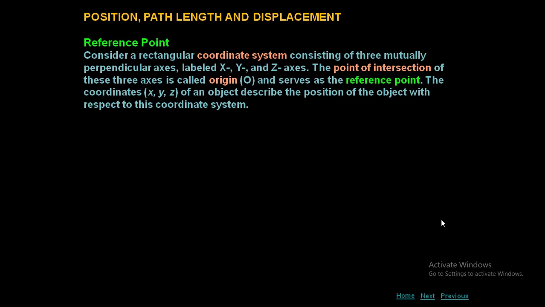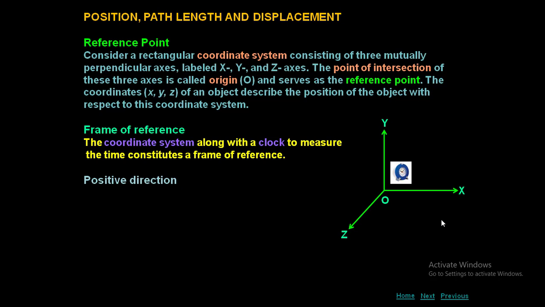That means whenever you want to measure the distance, you have to start from the origin alone. The coordinates, that is x comma y comma z, of an object describe the position of the object with respect to the coordinate system. The coordinate system along with a clock to measure the time constitutes a frame of reference. I repeat, the coordinate system along with a clock to measure the time constitutes a frame of reference.